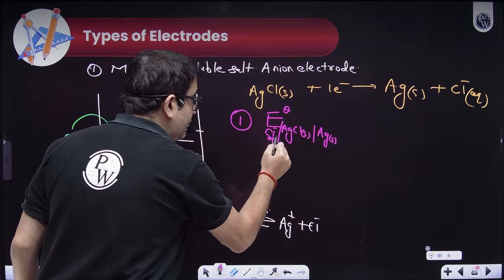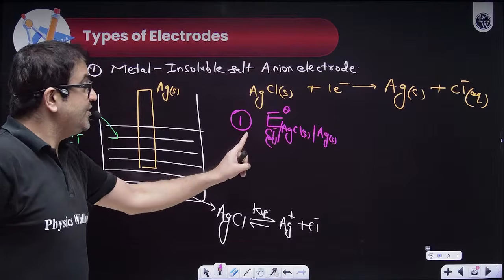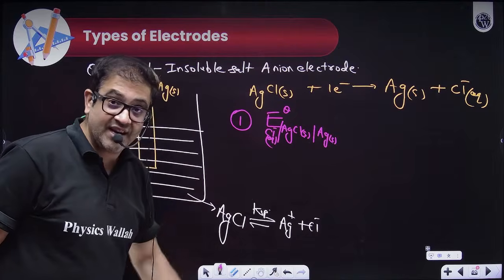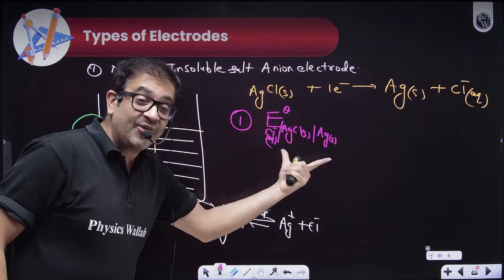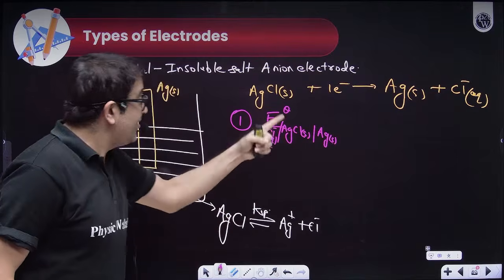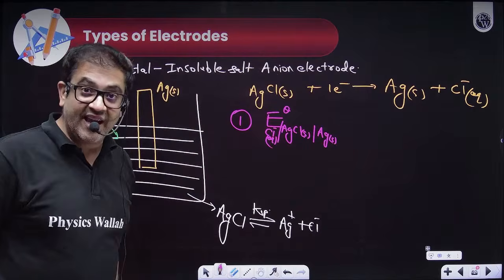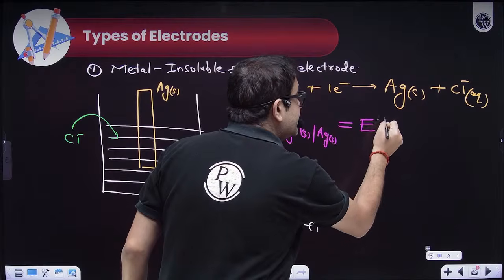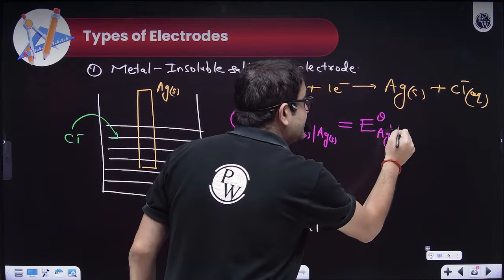So let me do the phase transformation here also. So using Cl minus ion, this AgCl is forming Ag. This is the reduction half. But this is the standard electrode potential of this metal insoluble salt anion electrode. It will be equal to the standard cell potential of Ag plus to Ag.